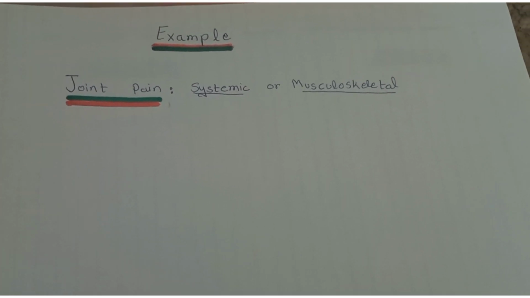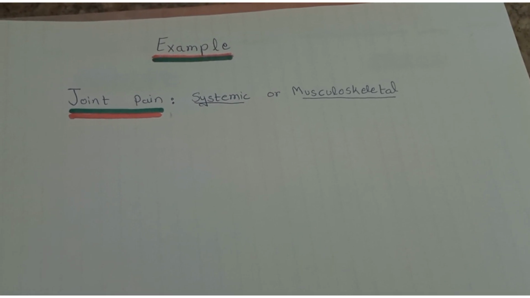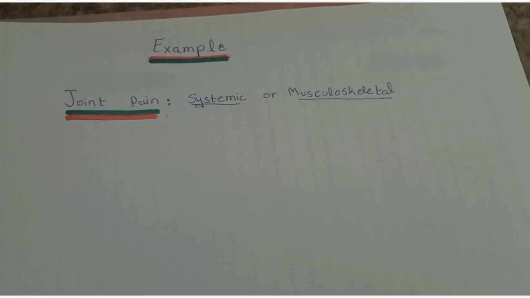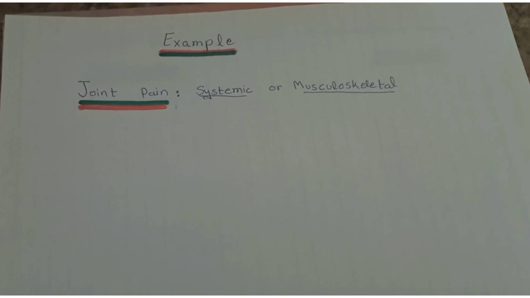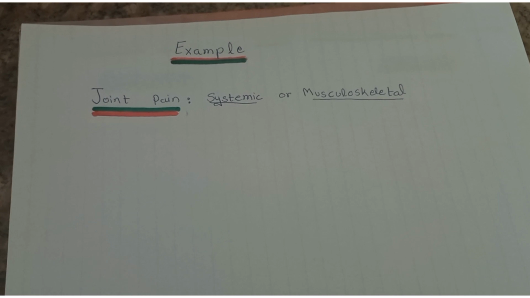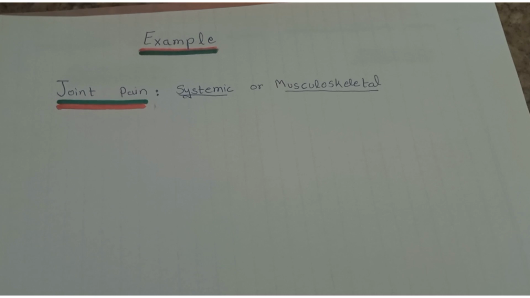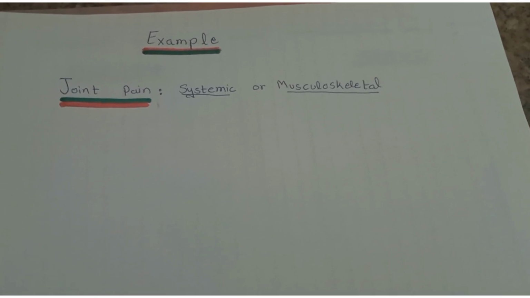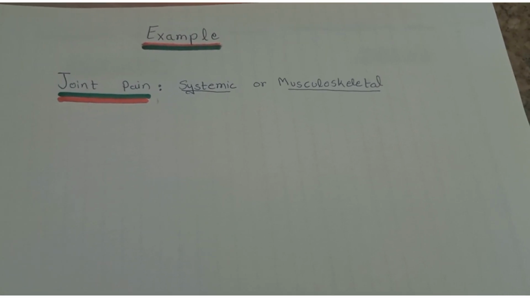Any recent history of infection, hepatitis, bacterial infection, UTI, any history of bone fracture, any history of sore throat, skin rash, any history of injection, GIT symptoms, any history of presence of extensor surface nodules, all indicate systemic origin of joint pain. And if this history is absent, that will most probably indicate musculoskeletal origin of pain.